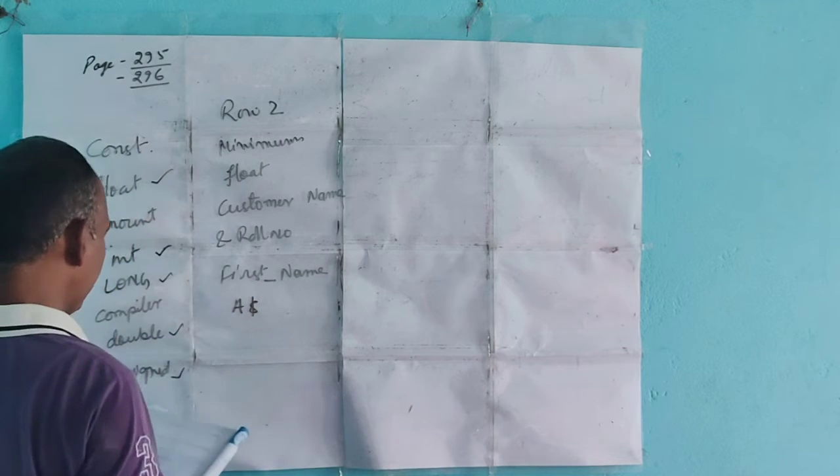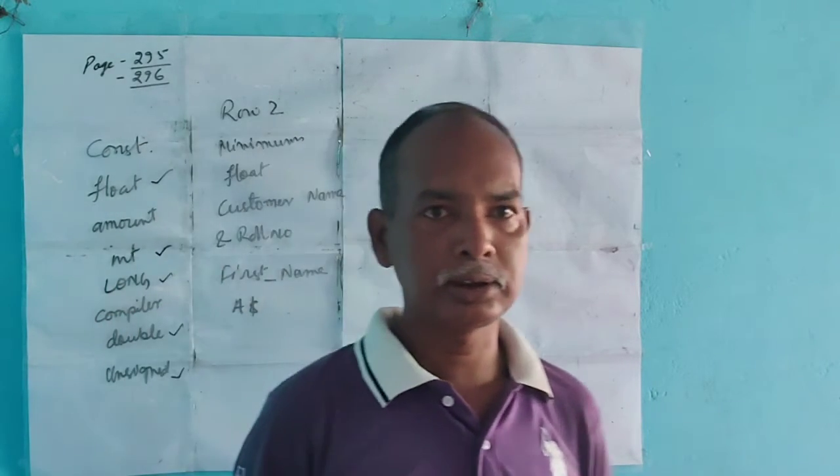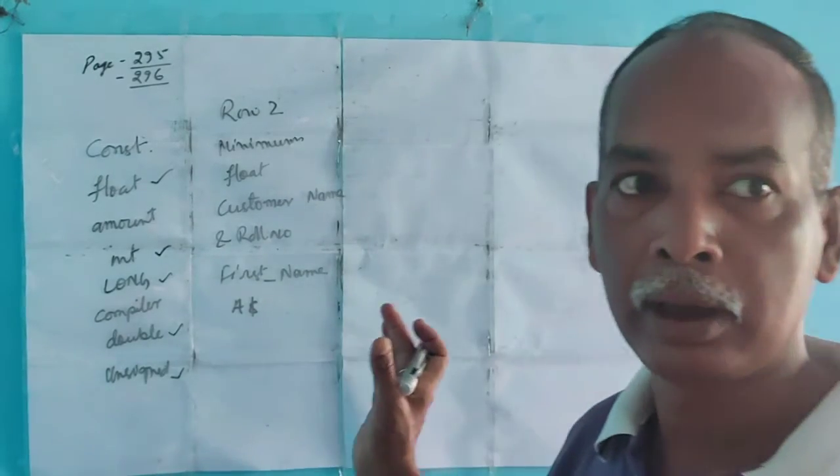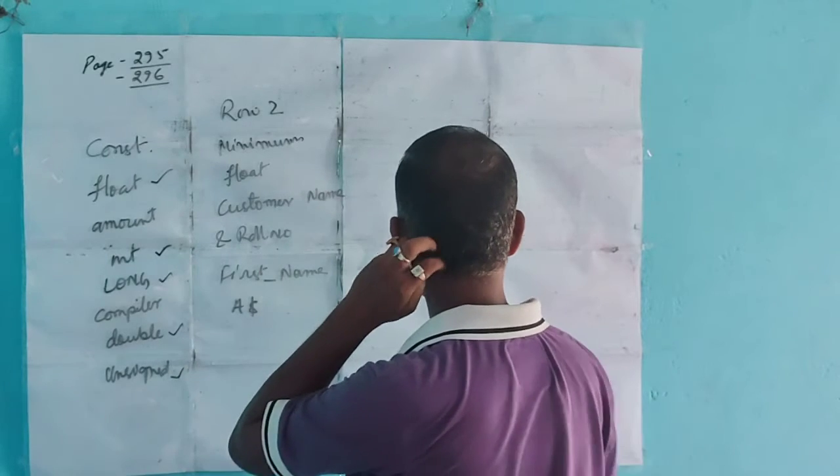So this is the question given in the book. It asks whether these words can be used as a variable or not.